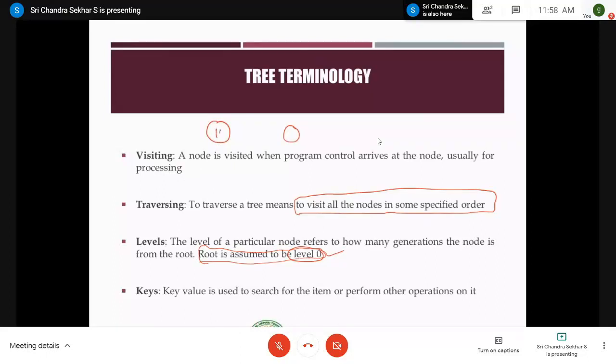For example, I give it as 10. Therefore, we represent it as node 10. Similarly, if you take this node, you represent it as A. Therefore, it is called node A. So these are nothing but the keys which are used in naming the nodes, right?